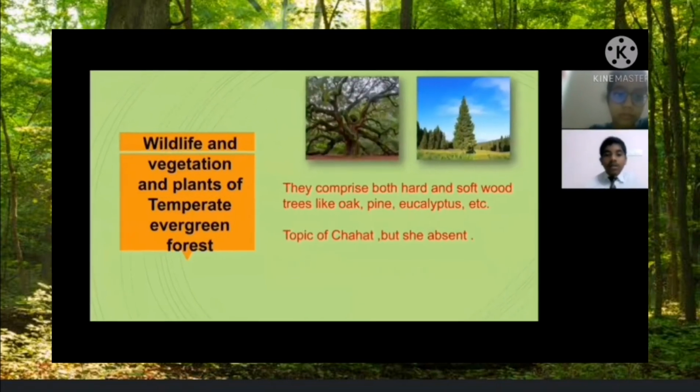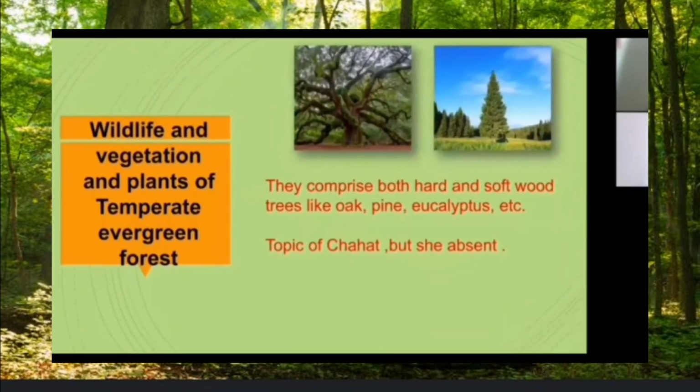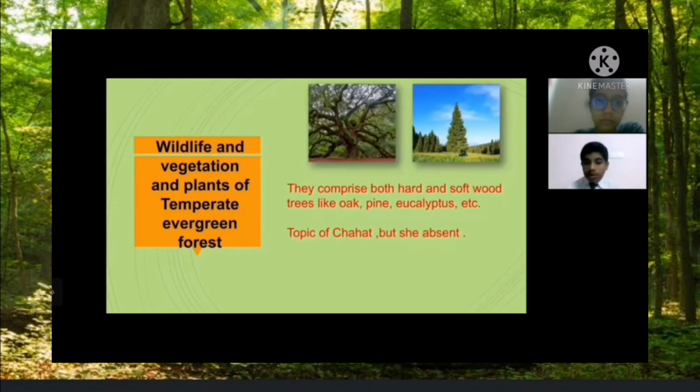Now it's the turn for Chahat, and she is absent, so I am only going to tell about her topic. Her topic is wildlife and the vegetation and plants of the temperate evergreen forest. They comprise both hard and softwood trees like oak, pine, eucalyptus, etc.